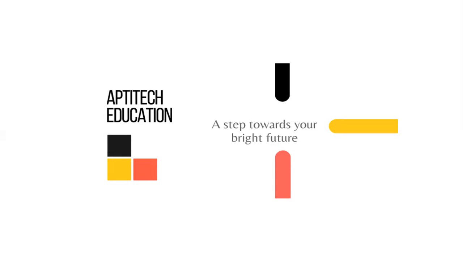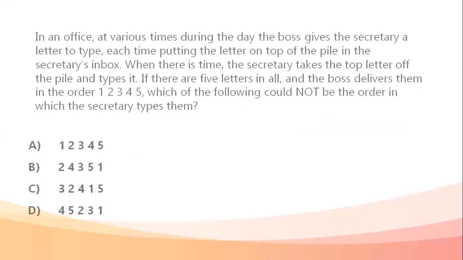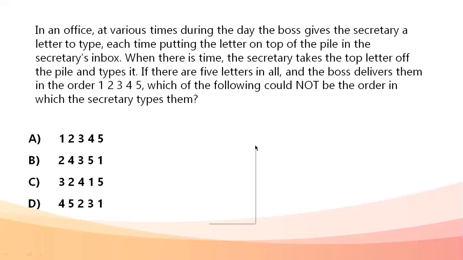Now, the thing with the test this year was that it was given in sets. We had three sets: set A, B, and C. Out of those, I'm going to take up some questions from set A and set B from that particular paper, and we are going to very quickly see how those questions were solved and how we can make it very easy. So, the first question from the set. Okay, let's talk about this question.